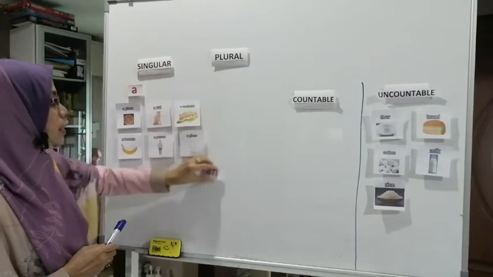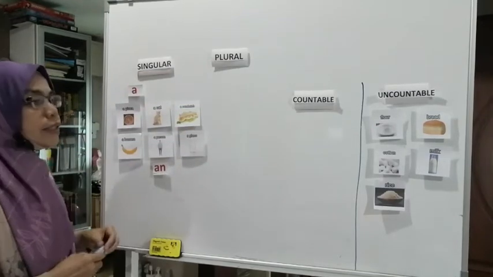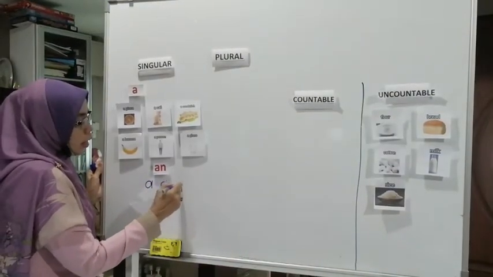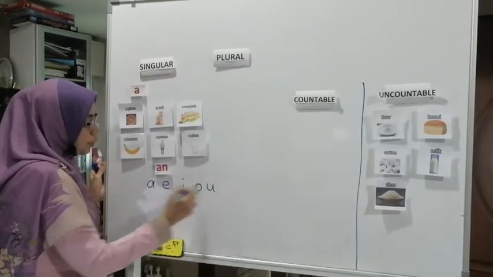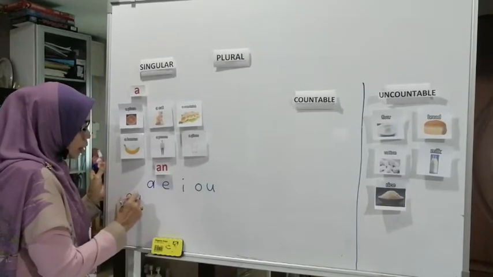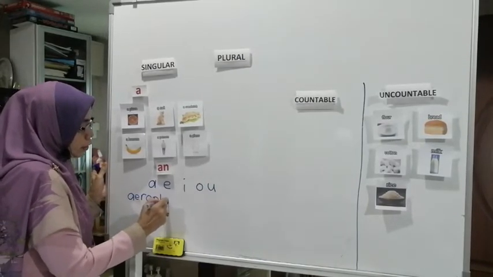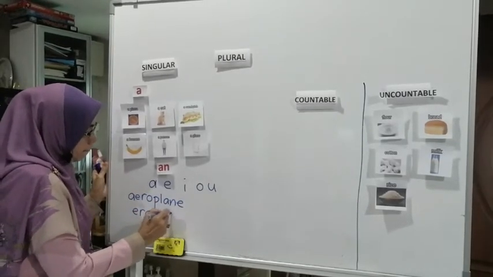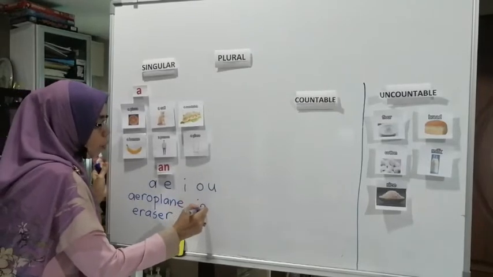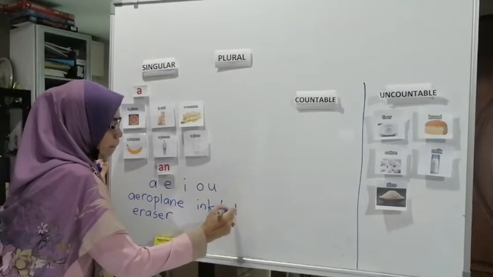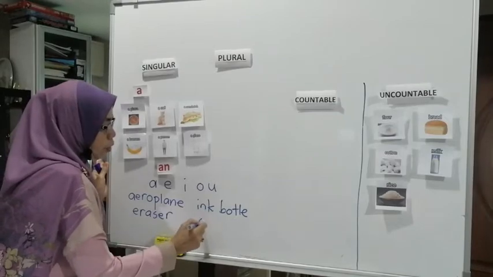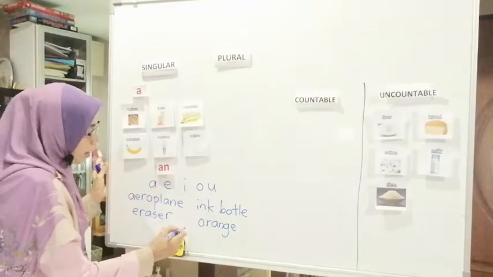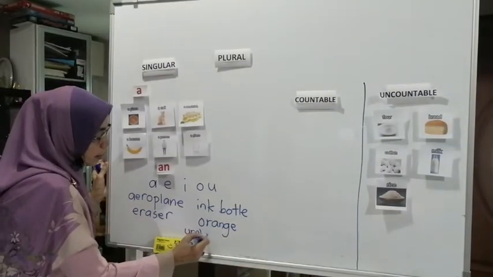And an is for the noun that starts with A, E, I, O, U. Example, aeroplane, eraser, ink bottle, orange, and we also have umbrella.